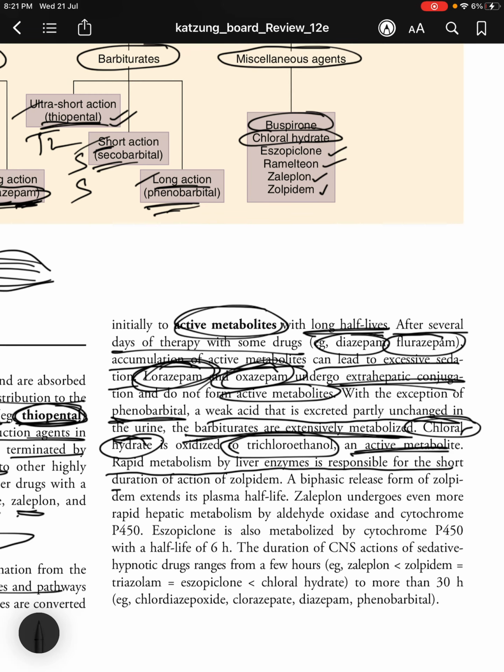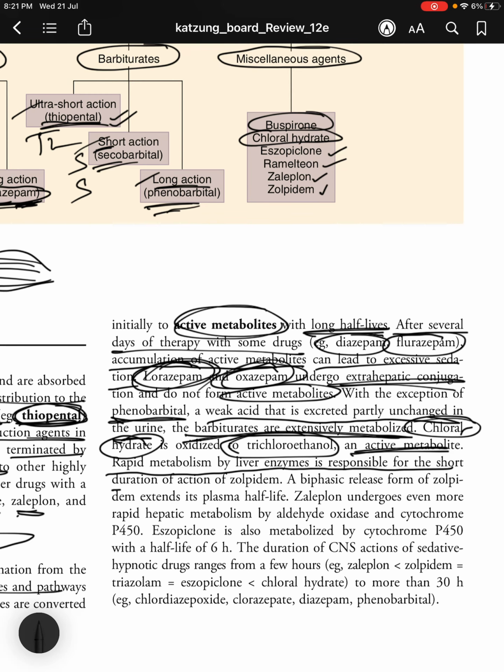Hypnosis is the induction of sleep, and REM sleep is rapid eye movement sleep, and it is a phase of sleep associated with rapid eye movements. Most dreaming takes place during REM sleep. Then sedation is the reduction of anxiety. Hypnosis is the induction of sleep. You need to know these two differences.